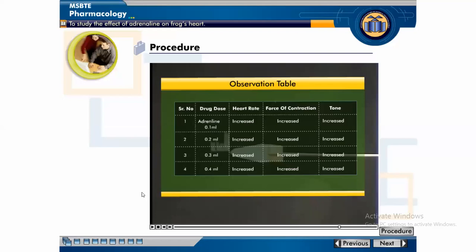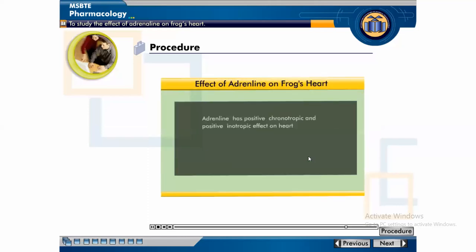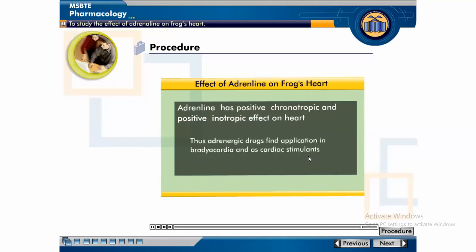You have to draw this observation table in your report of this experiment. From these observations, we can say that adrenaline has positive chronotropic and positive inotropic effect on heart.